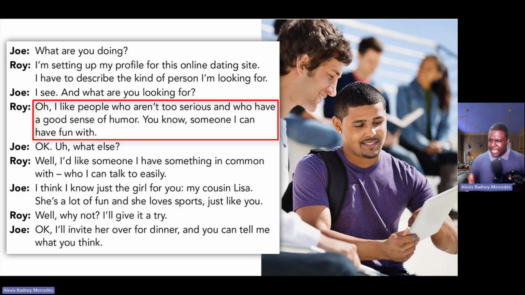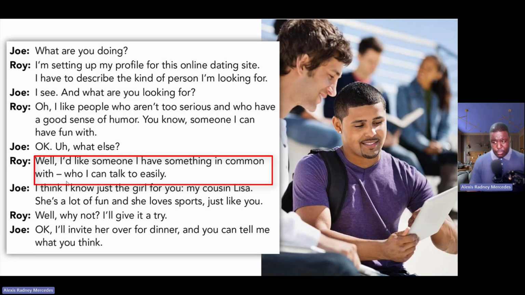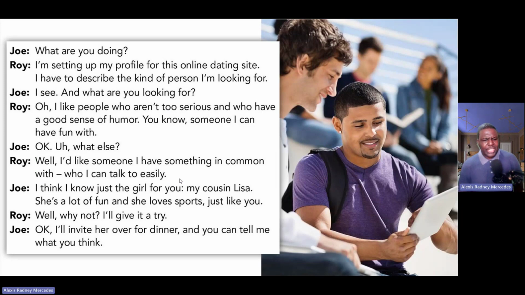We are going to explain that later, but this is the first relative pronoun. Okay, you know, someone I can have fun with. And he said, okay, and what else? Well, I like someone I have something in common with, who I can talk to easily. So let's watch more closely how these two guys use these relative pronouns in the grammar part.